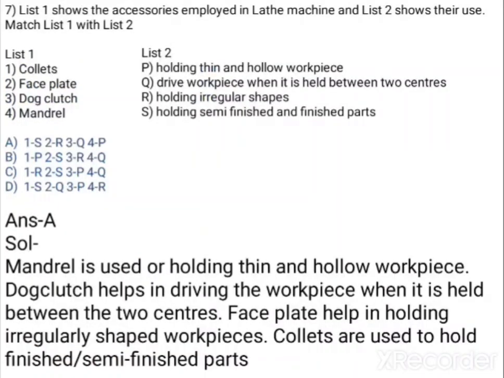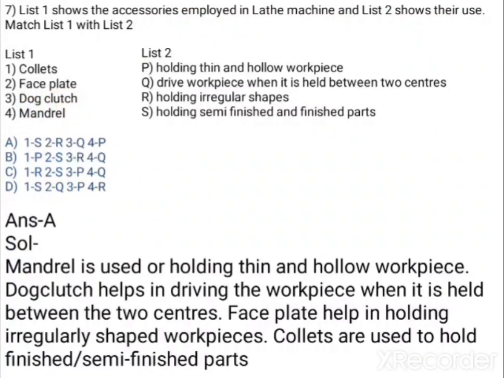It is very easy. Okay, now question number 7, and again it is a matching of list 1 with list 2. Here list 1 shows the accessories employed in a lathe machine, and list 2 shows their use. So I think from one option it will be a pickup, it is very easy to pick up.